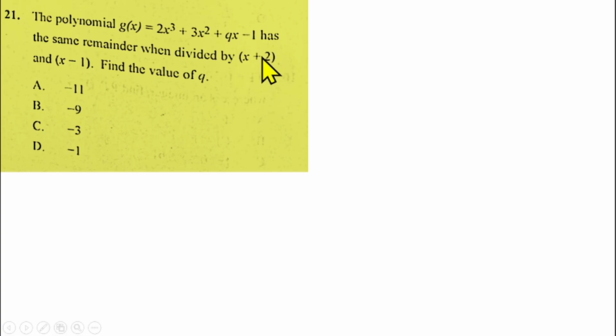So what does that mean? Now, when I divide this function by x plus 2, I can use the remainder theorem. The remainder of g of x will be g of minus 2. I don't know why I'm saying f of. The remainder of g of x when divided by x minus 1 will be g of 1. So let's start with the first one.